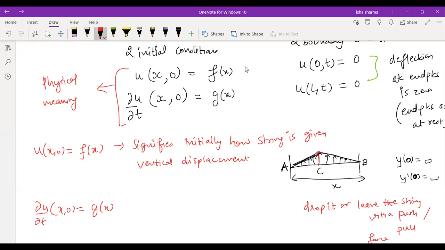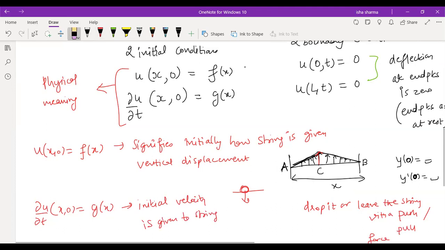So that means by giving that particular force, you are giving it a speed, you are giving it a velocity. It is a similar situation when you have a ball in your hand and you raise it up to a certain height, and then you just drop the ball from a height. If you just drop the ball, then its initial speed is 0. But if you don't drop it, but give it a push, an initial motion, then in that case the initial velocity is going to be some function. So this means what initial velocity is given to the string.